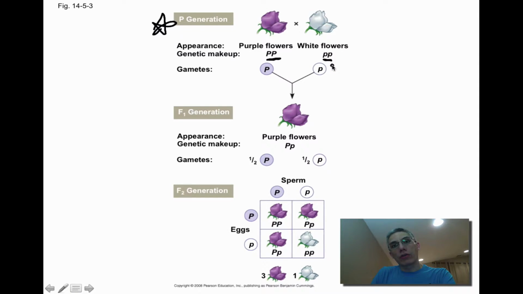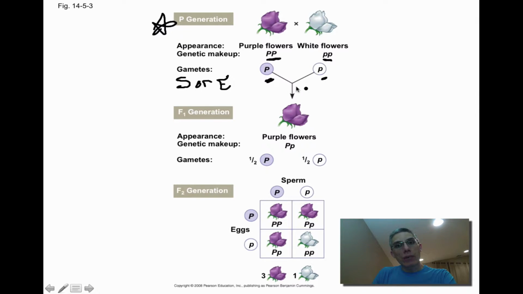And this particular individual, the white flower, has two lowercase p's, and that's because this is considered the recessive characteristic when compared to the purple flowers, this dominant characteristic. And so when each of these flowers produces gametes, which remember are going to be the sperm or the egg in that individual, each sperm or egg is only going to have one copy of that allele. So in this case, the only copy they can pass down in purple flowers is the capital P. In the white flowers, the only copy it can pass down is going to be that lowercase p.